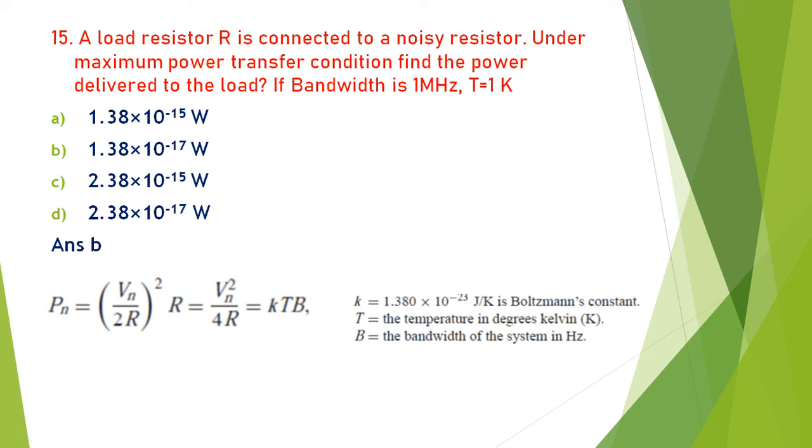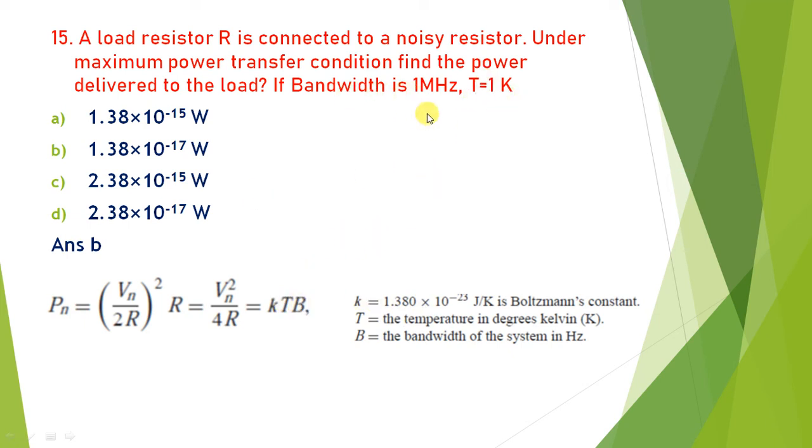Load resistor R is connected to a noisy resistor under maximum power transfer condition. Find the power delivered to the load if bandwidth is 1 megahertz and temperature is 1 Kelvin. The power delivered to the load is given by the equation KTB, where K is the Boltzmann constant, T temperature is given as 1 Kelvin, and B is the bandwidth, given as 1 megahertz.